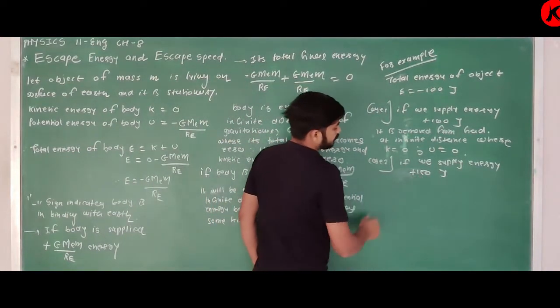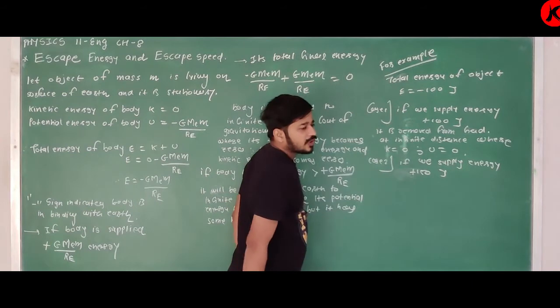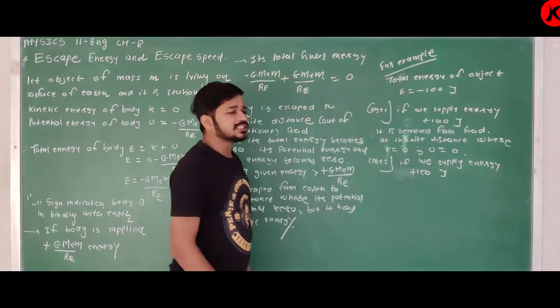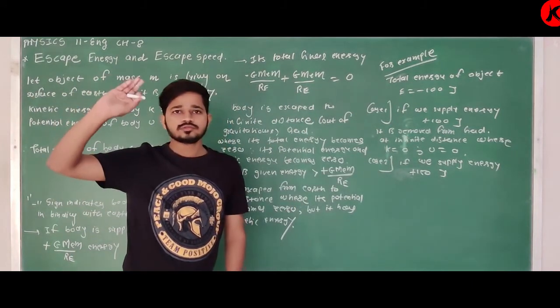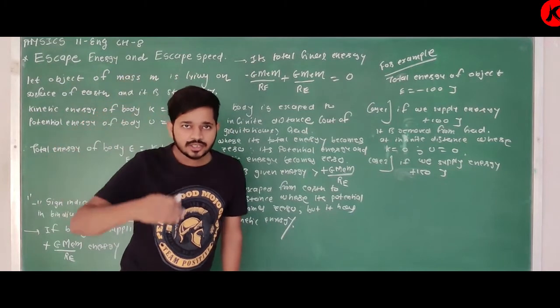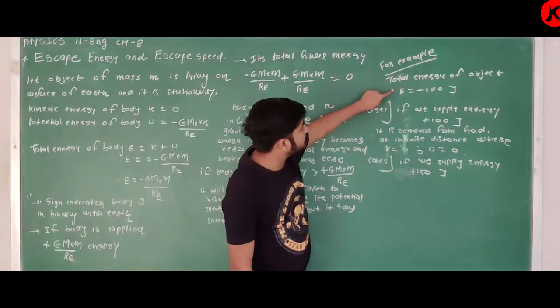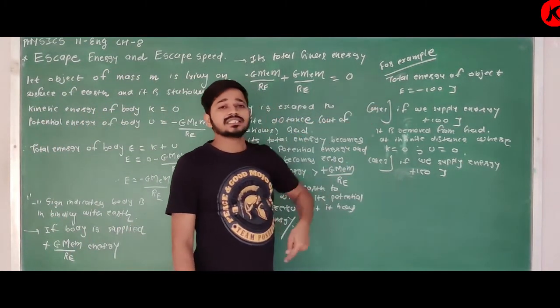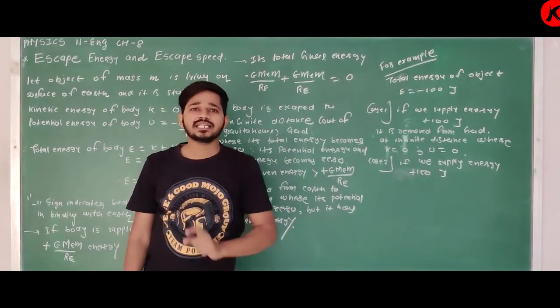Out of 150 joule, 100 joule is used to remove it from the gravitational field of Earth, and the extra energy remains as kinetic energy.